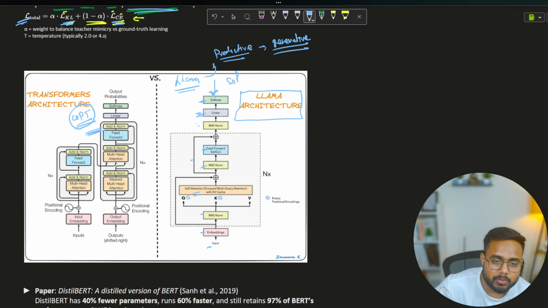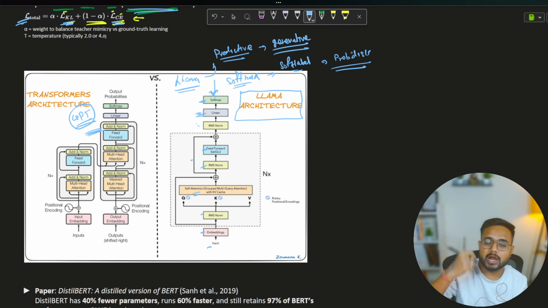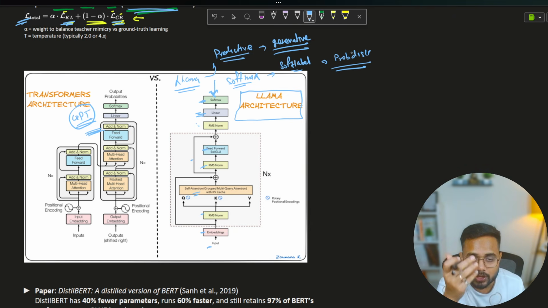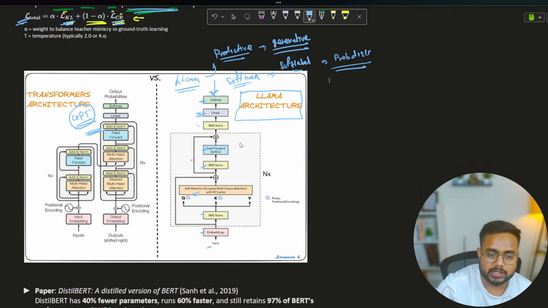Okay, so this is the probability distribution. This is also called the probability distribution, and the softmax value itself is called the soft label, and it's a probability distribution. Probability distribution regarding what? It's a probability distribution regarding the given input. Okay, so I hope this thing is clear. We can look into their mathematics in some other classes.